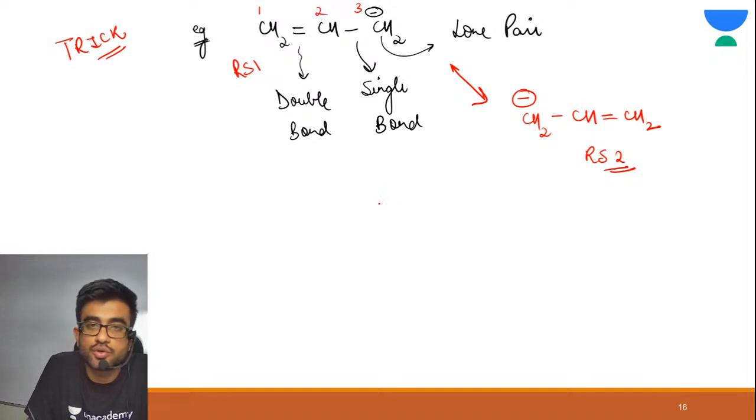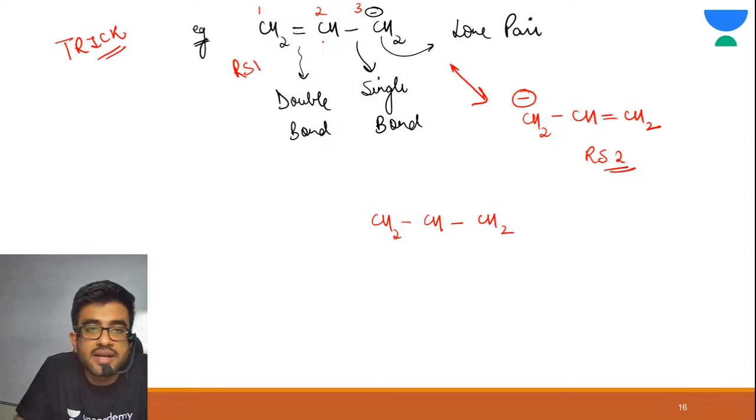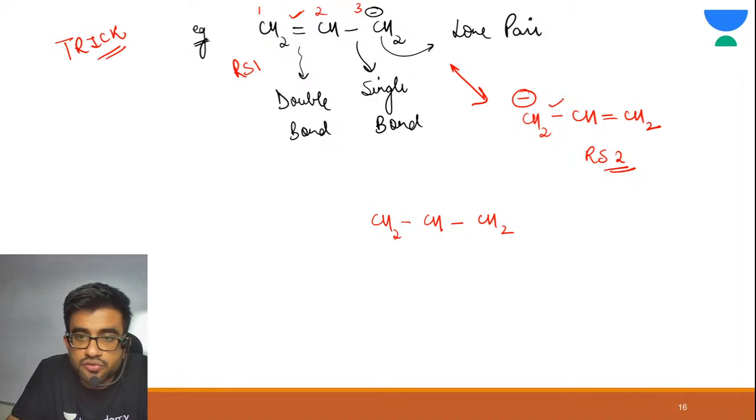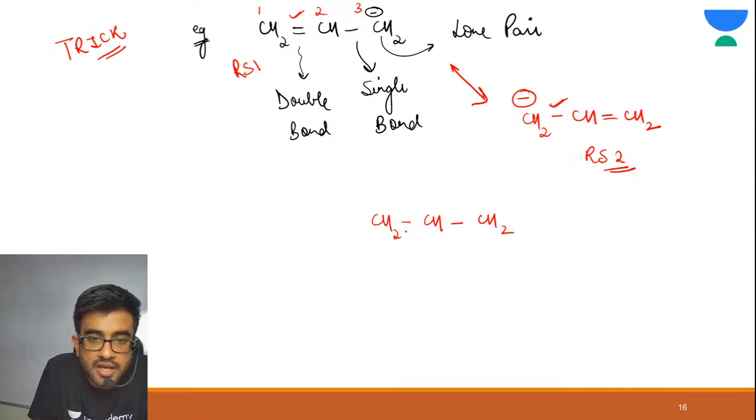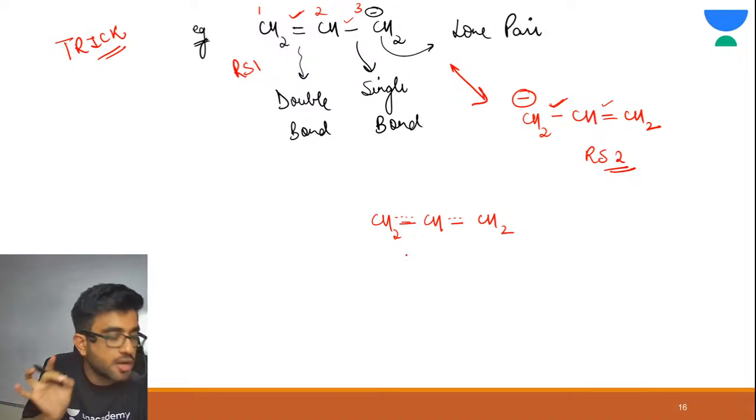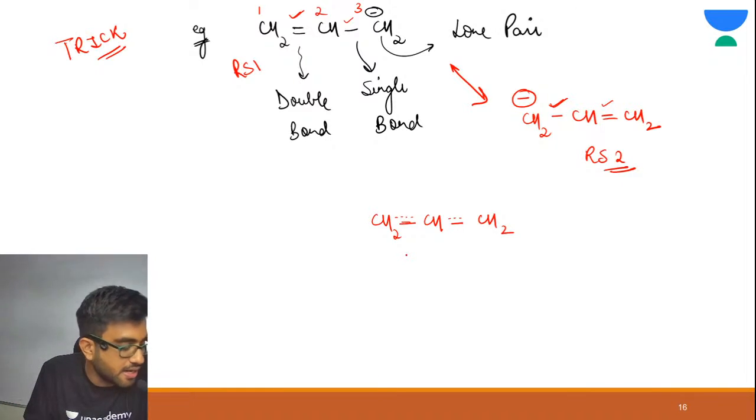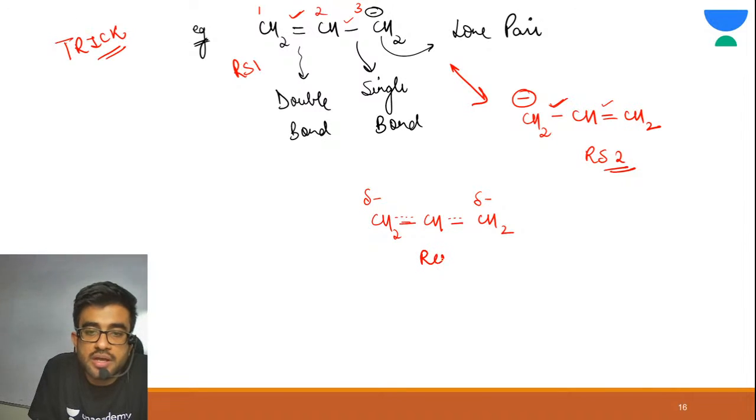Yes. So to write the resonance hybrid, you first need to write all the sigma bonds. Correct. Now see, here there is a pi bond, here there is no pi bond. This means the pi bond must be shifting. So there is a partial bond. Here there is no bond, here there is again a pi bond. So again this is a partial bond. Alright, and negative charge is being distributed on the 1st and 3rd carbon. So delta negative. This is your resonance hybrid.